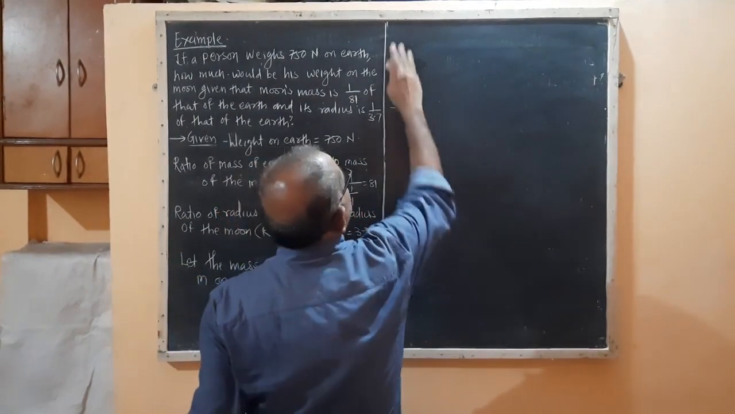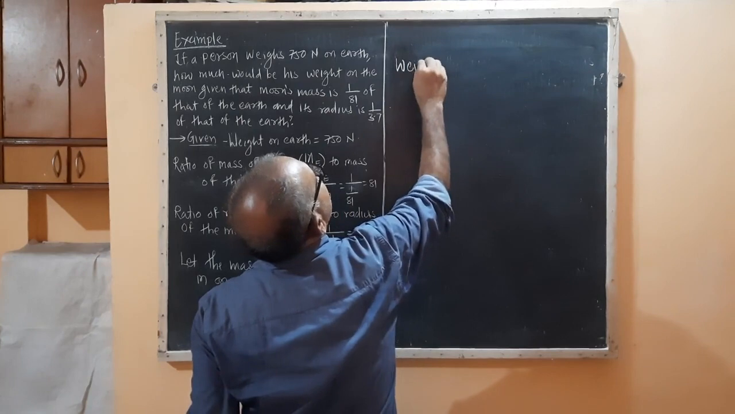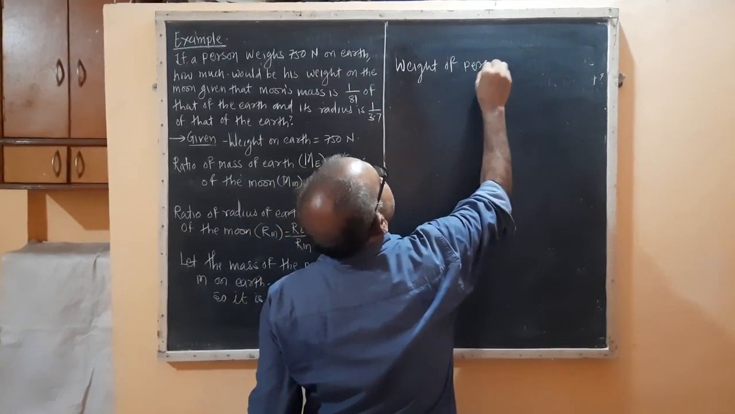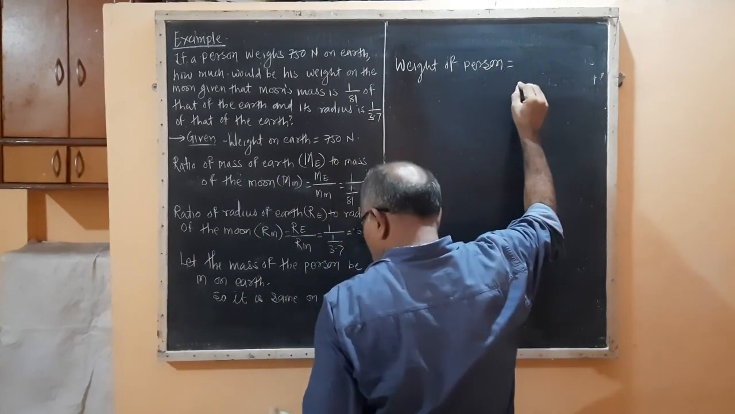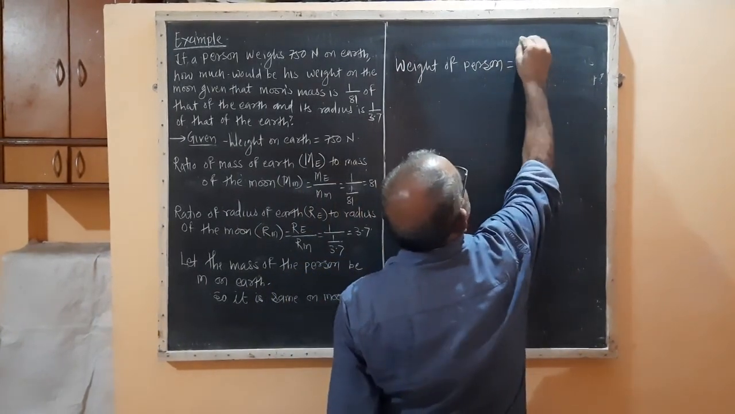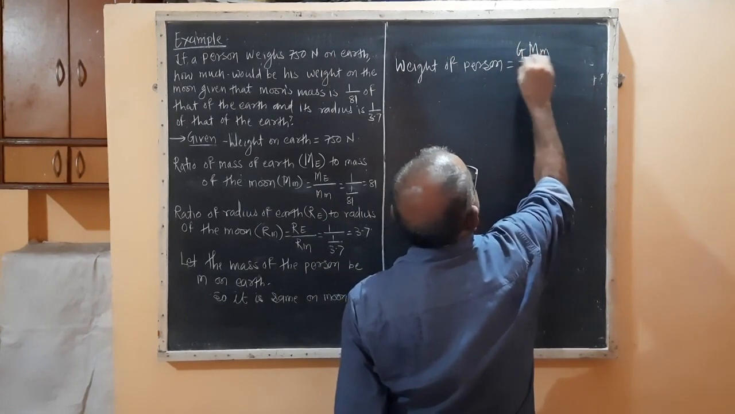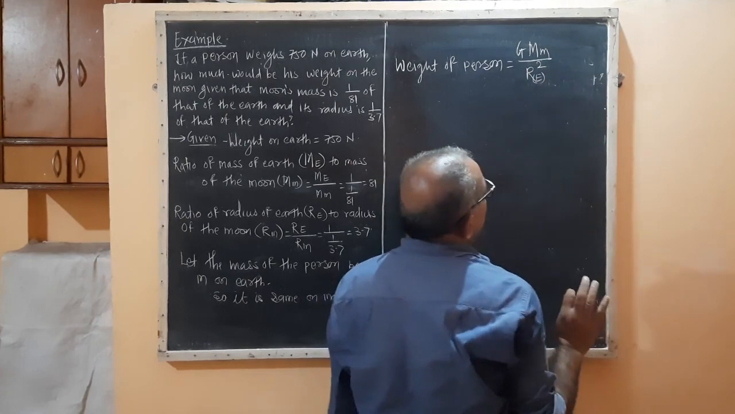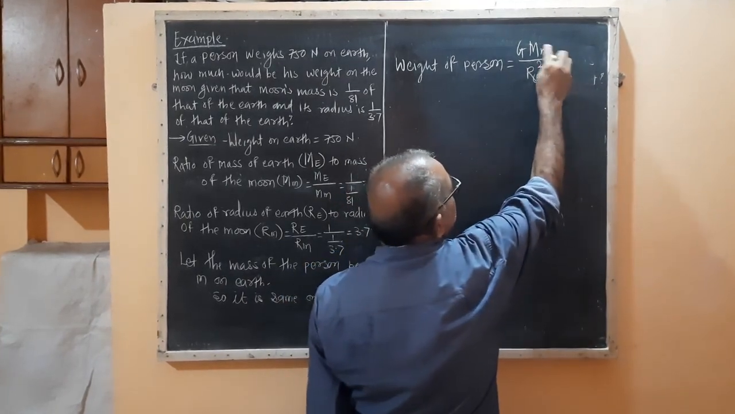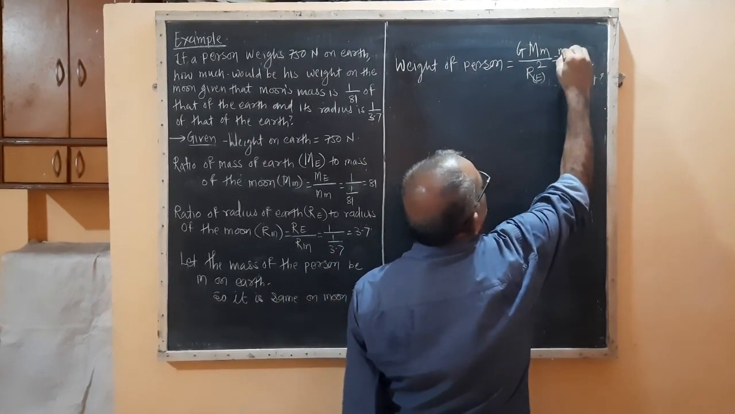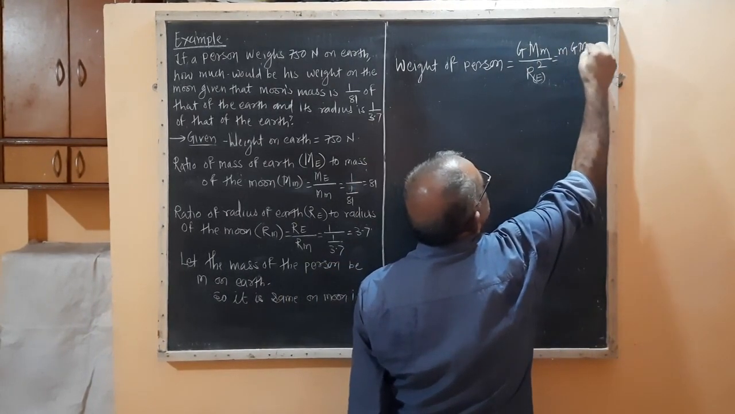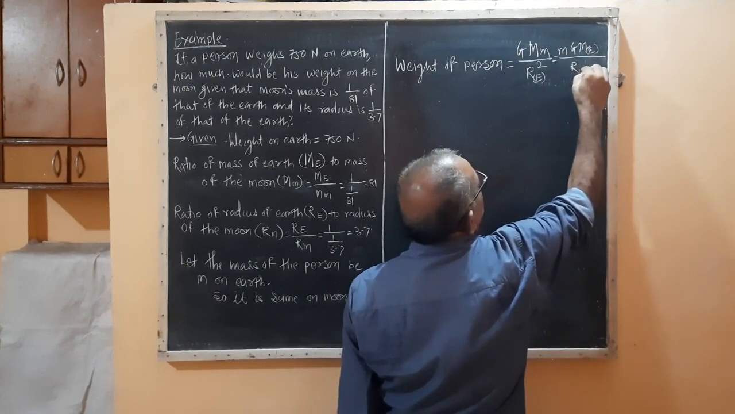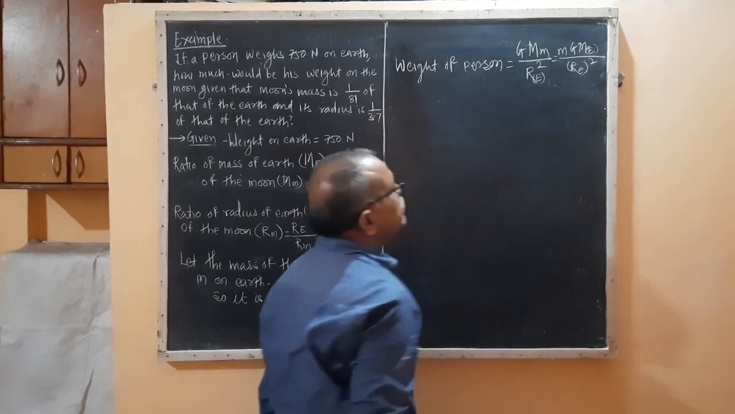So the weight of that person, weight of person, is equal to G M m upon R square, that is Re square. Is it clear? Earth. I am taking this m just before that, m into G M, that is mass of the earth, by R square. Is it clear?